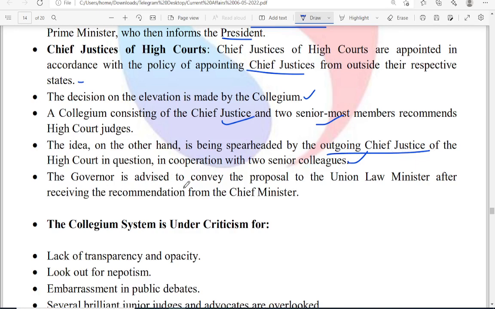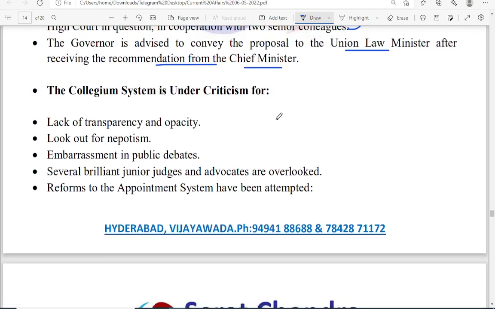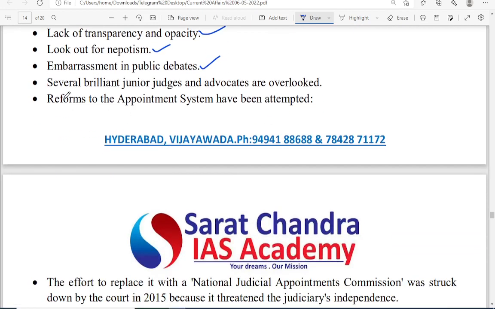Okay, so the Governor is also advised to convey the proposal to the Union Law Minister and again to the Chief Minister. Right? This collegium system is under criticism. Why? Because first of all, there is no transparency, it is full of nepotism, and there is no embarrassment in public discussions. Many times it has been embarrassed in public debates. Several brilliant junior judges and advocates are overlooked. Reforms in the appointment system have to be attempted.